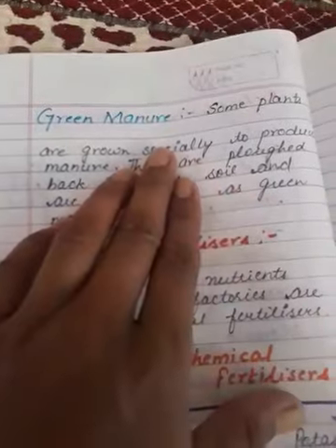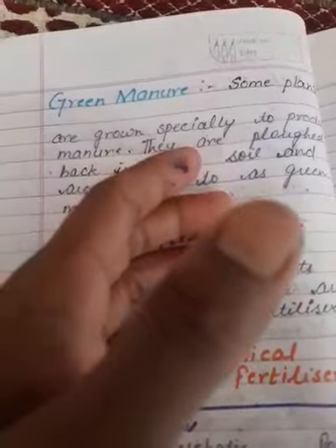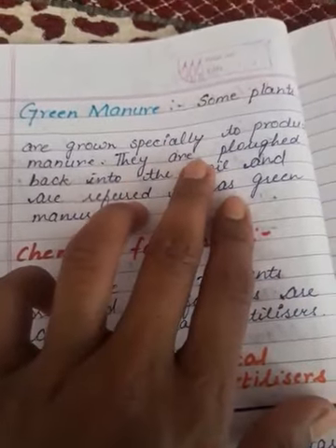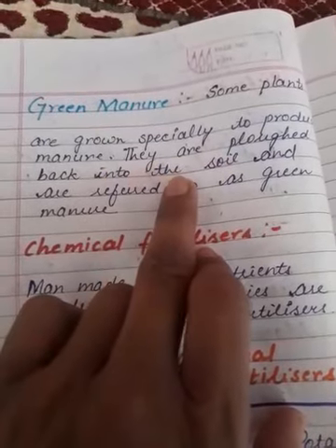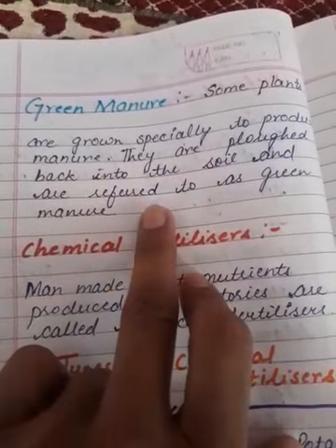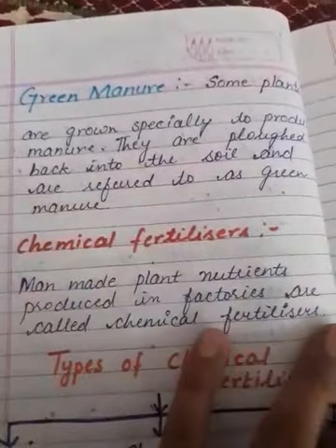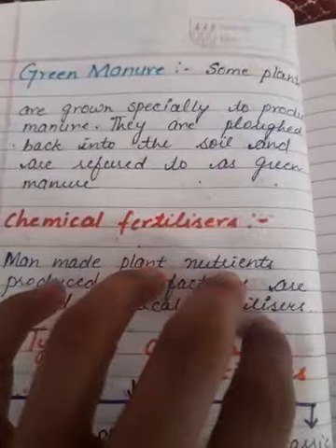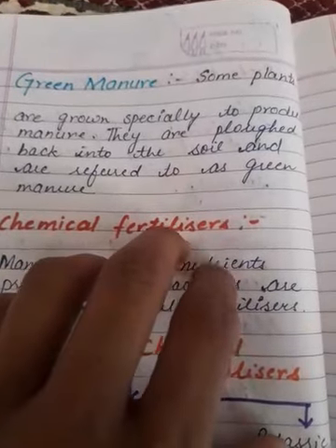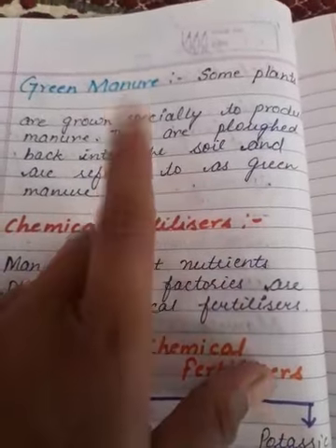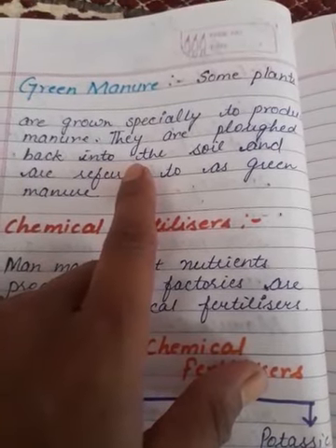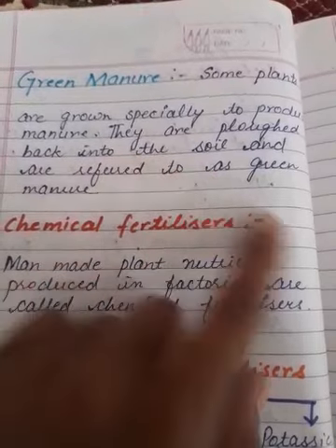After that, our topic is green manure. Green means that there will surely be green plants, so some plants are grown specially to produce manure. They are plowed back into the soil and are referred to as green manure. Some plants are grown in the field, and when the farmer plows the field, these green plants are plowed within the soil, so that the fertility of the soil will be improved.